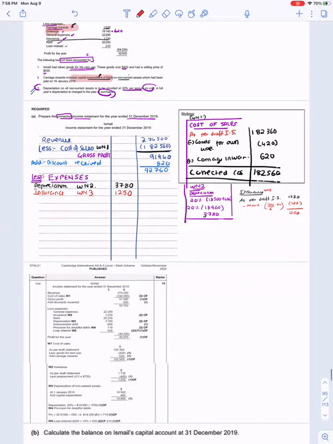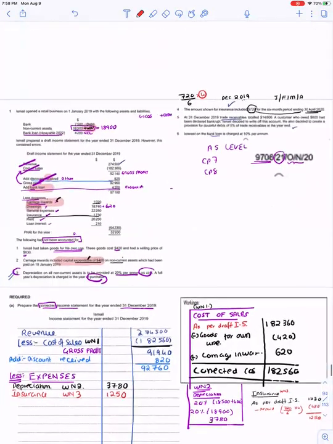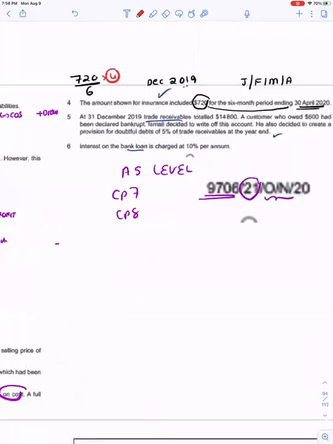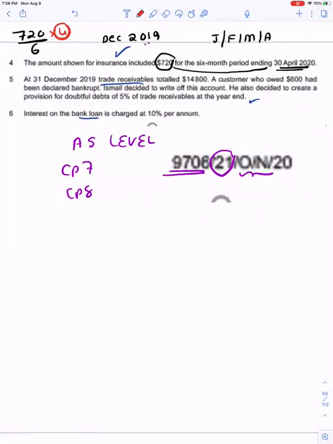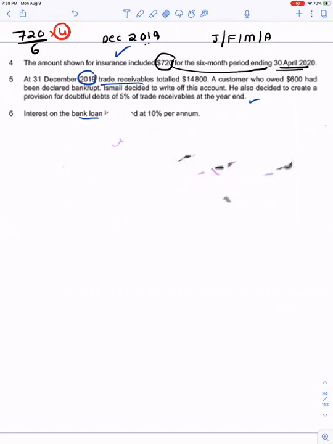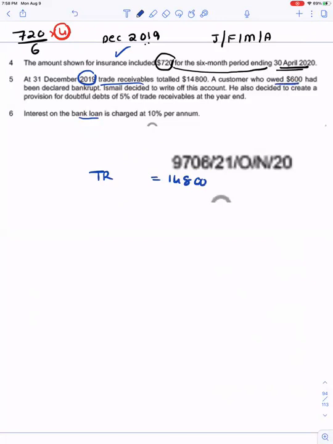So we've already completed 4 adjustments. Let's see the next adjustment. At 31st December 2019, my trade receivables totaled 14,800. A customer who owed 600 has been declared bankrupt.